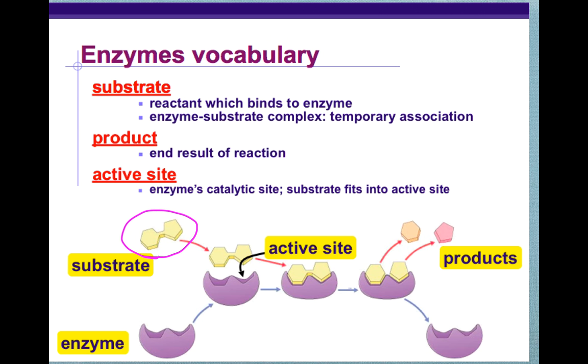The enzyme is the purple. The substrate binds to the enzyme at the active site, and it forms two new products in this case.